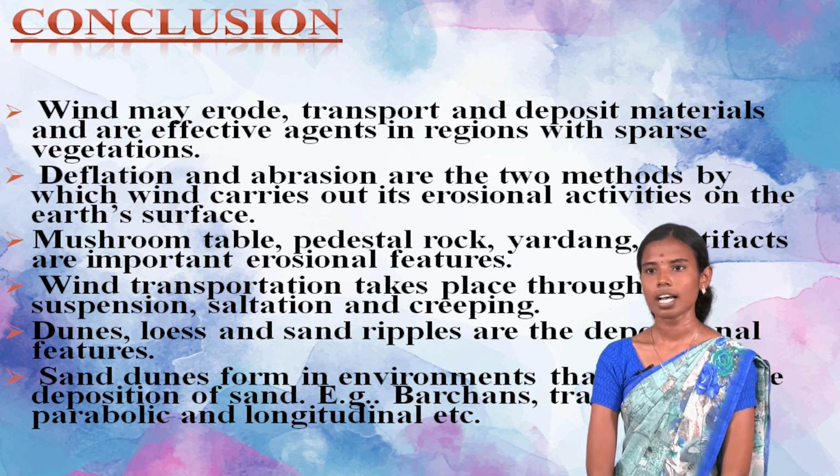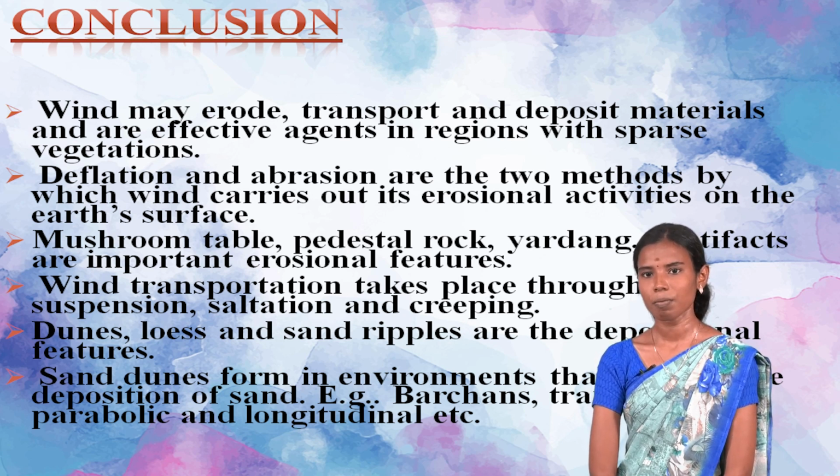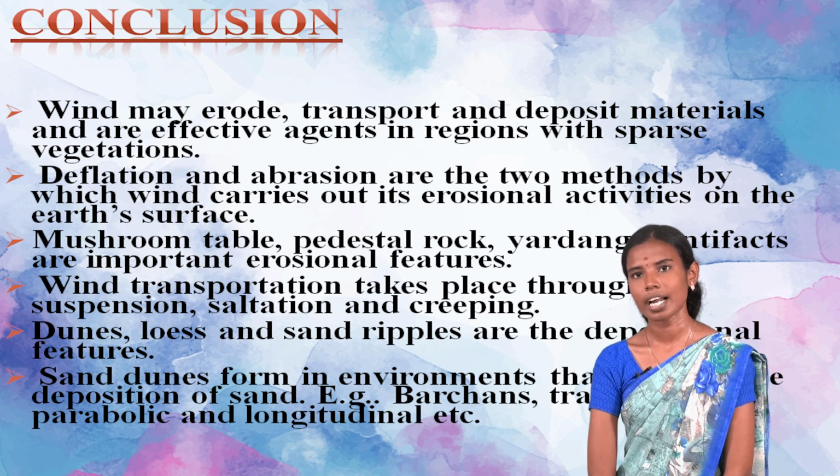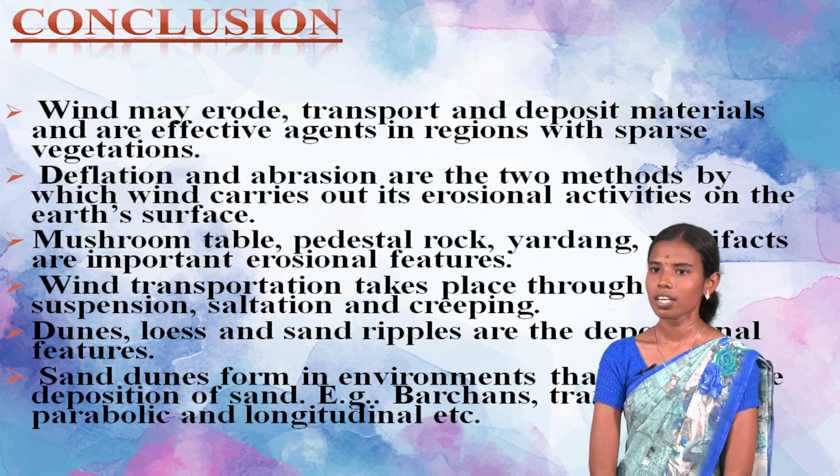Dunes, loess and sand drifts are the depositional features of the wind. Sand dunes form in environments that favor the deposition of sand. Examples of sand dunes are barchan, transverse dunes, parabolic dune, longitudinal dune and coastal dune.